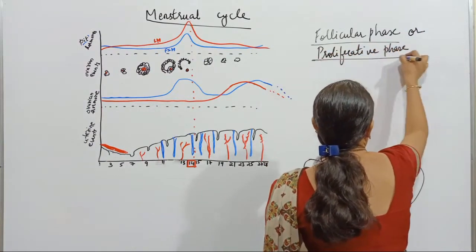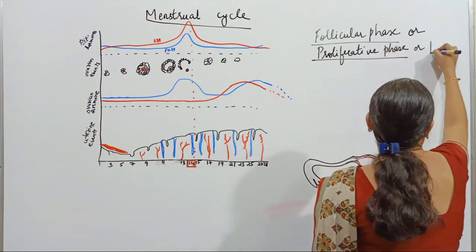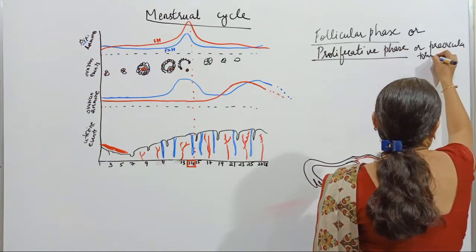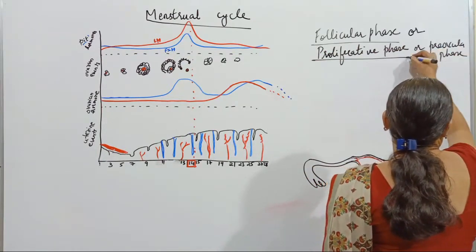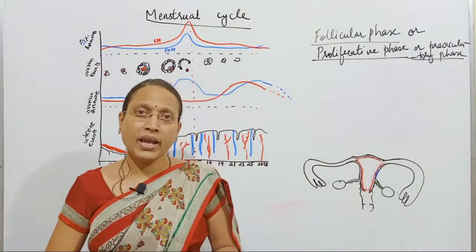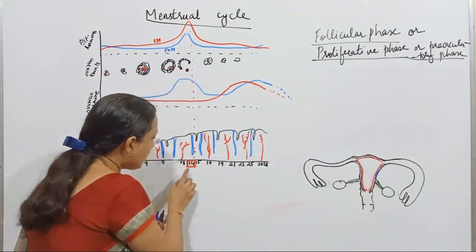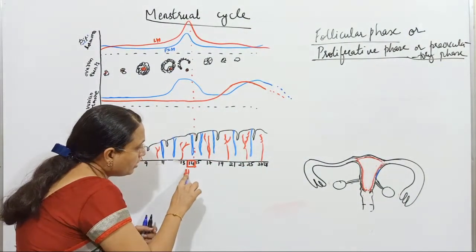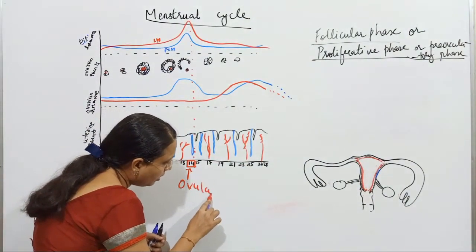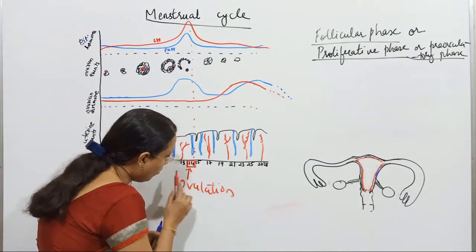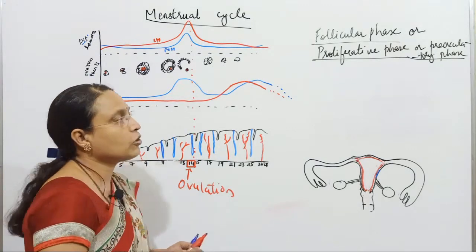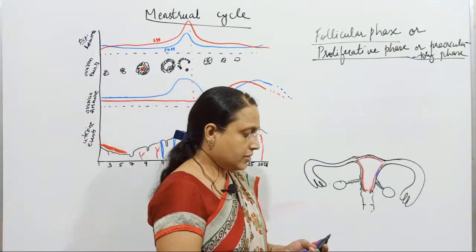Many times it is also called the pre-ovulatory phase, because ovulation occurs after this. This is a very important reproductive event, because the release of the ovum occurs here. That phenomenon is called ovulation. The follicular phase is before the ovulation phase, so it is also called the pre-ovulatory phase.